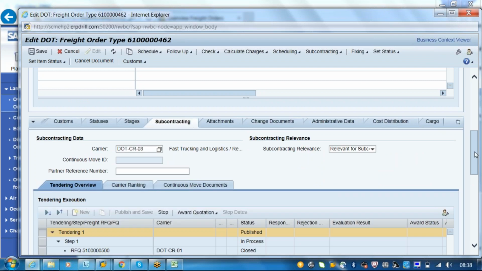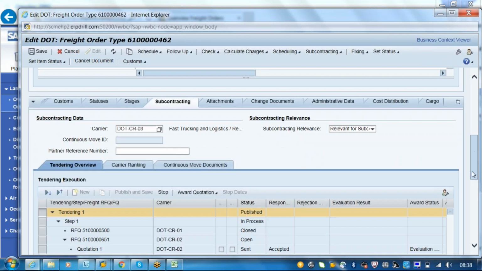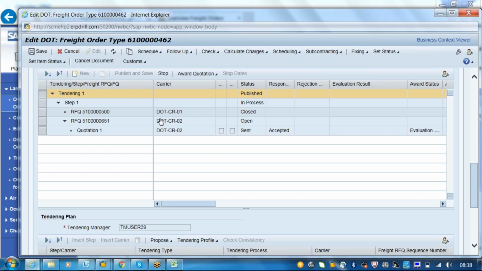Okay, stay here. So this is tendering and he has sent the first one which is closed. That means nothing is accepted, and the second one is open. For this we have sent acceptance. So it is accepted. Okay, so you got this? This is how we are going to create.